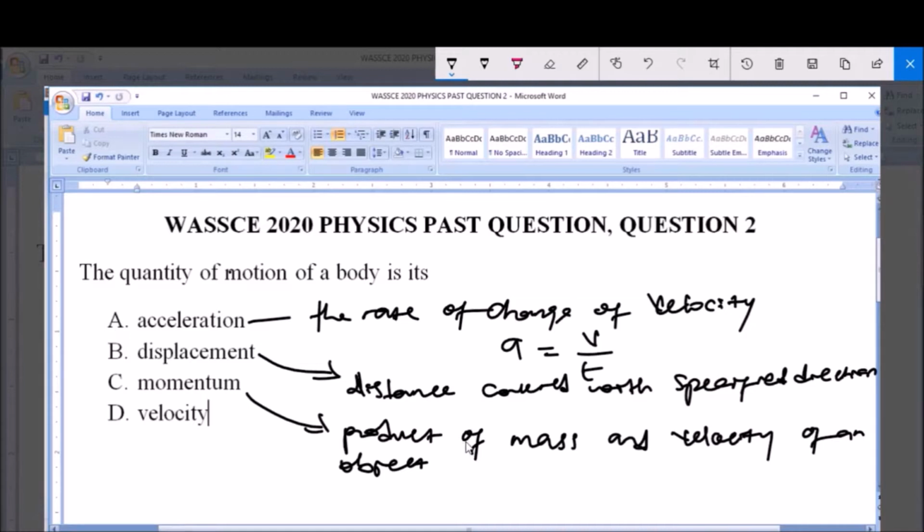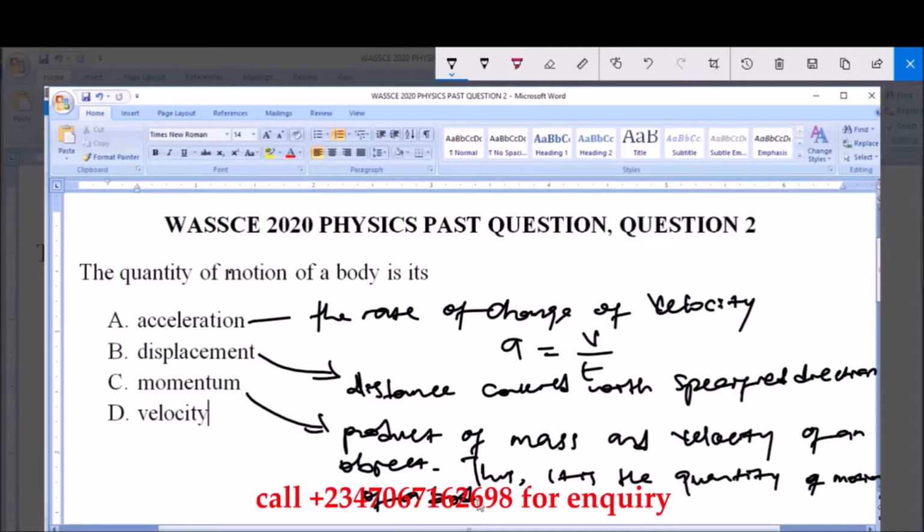Now we can therefore say that momentum is the quantity of motion of a body, because it is given as the product of the mass and velocity, that is momentum.